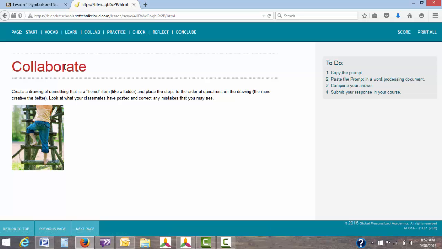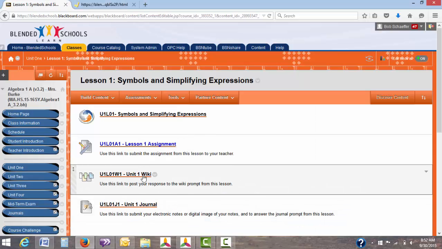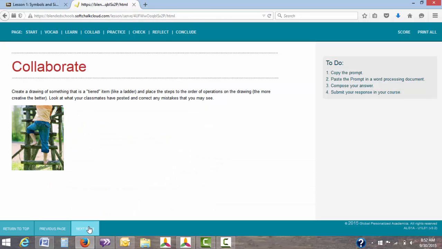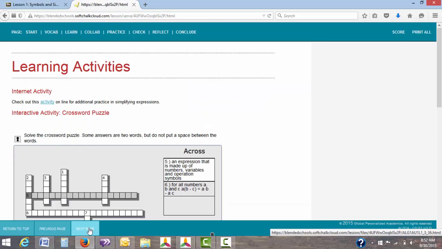This is going to take you to a Collaborate page. This is something that you would have to do if you were doing the wiki. But like I said initially, you do not have to complete the wiki, so we can skip over this section and go to the next page.